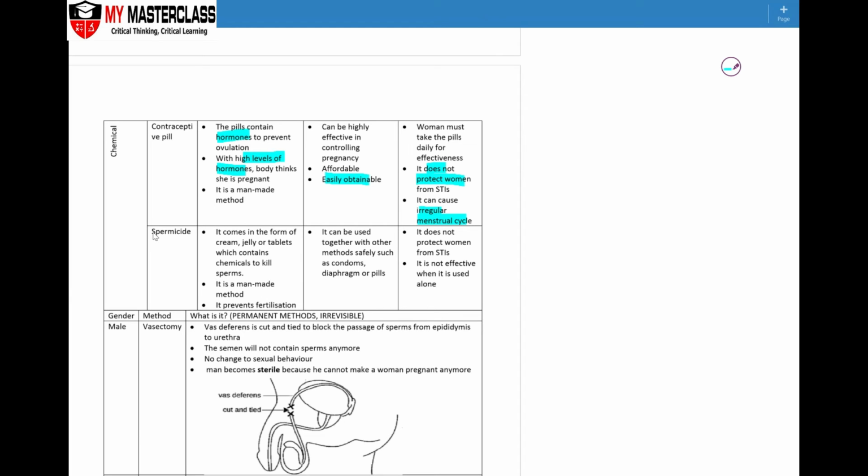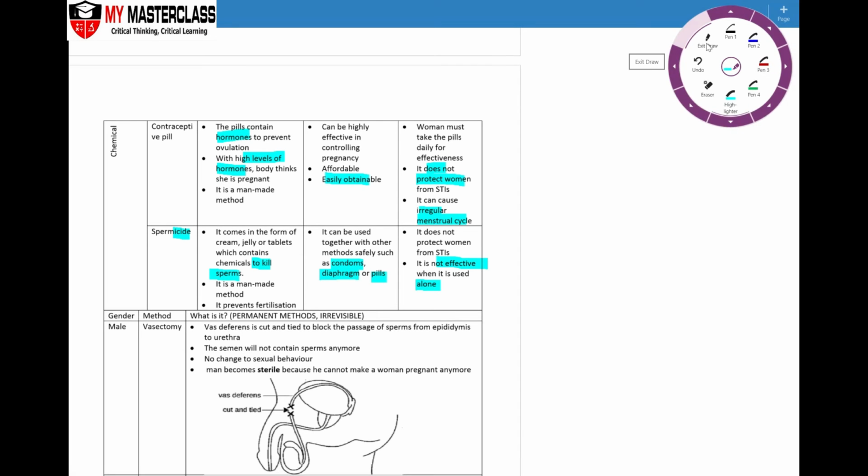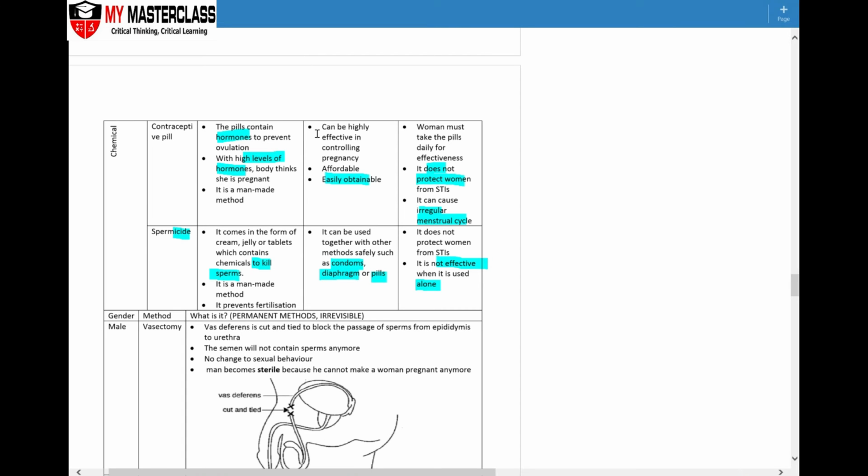The last one of the chemical methods is a spermicide, in which, as the name suggests, "cide" means to kill. So it is a chemical that is made to kill sperms. However, this is not effective when it is used alone. So one should not be relying on this alone, and instead it is to be used in conjunction with either the male condoms, diaphragm, IUD, or pills, the other forms of chemical or physical method. So these are physical methods and chemical methods that are temporary and reversible.